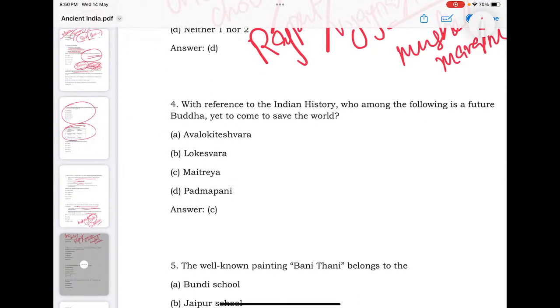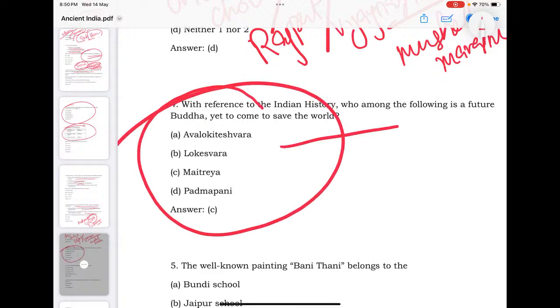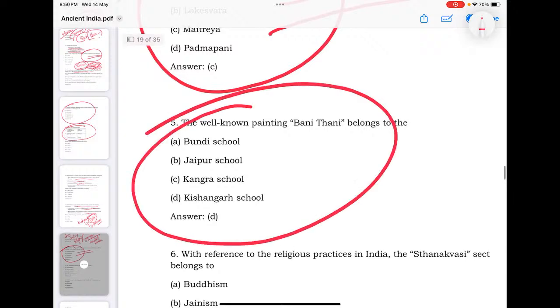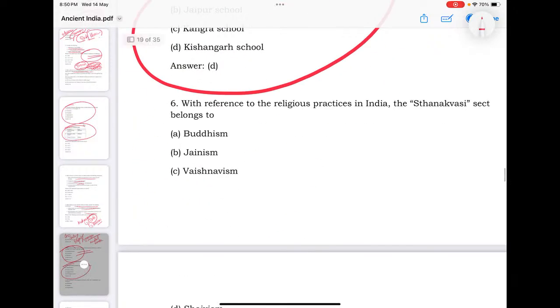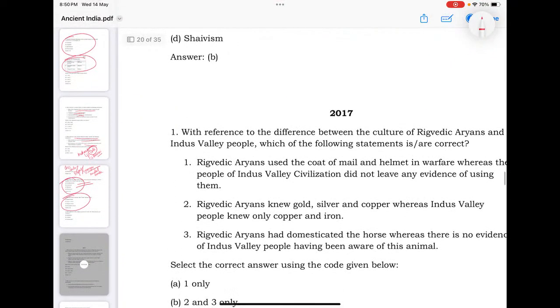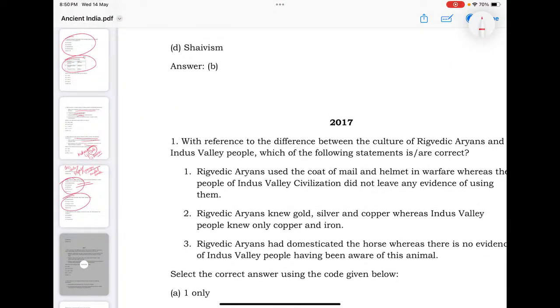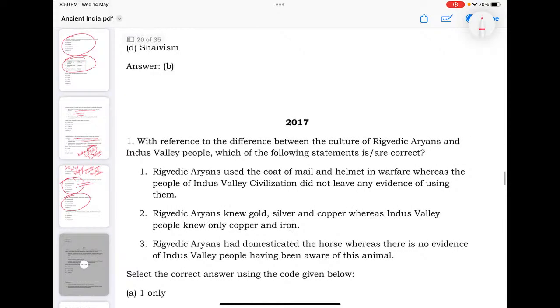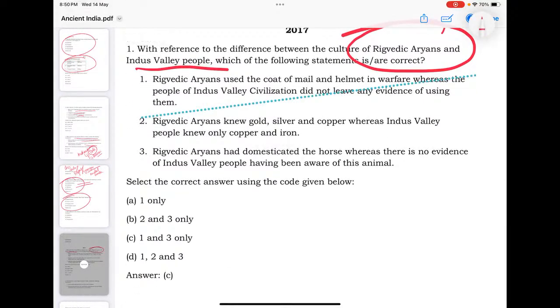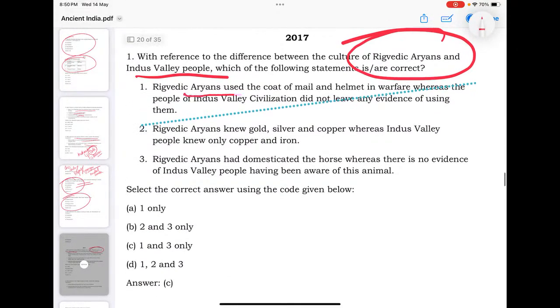Okay, future Buddha. They are asking about the future Buddha, so Bodhisattva concepts are important. Bani Thani painting they asked. Then the Sthanakavasi sect they asked, which is connected with what, Buddhism or Jainism? So divisions in Buddhism and Jainism are important for you, my dears. Don't ever skip that part. Again, they are asking about Rigvedic Aryans and Indus people, basic differences, Rigvedic or Vedic and Indus people. Yes, Rigvedic Aryans used coat of mail and helmet in warfare.